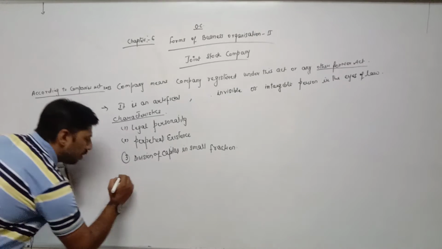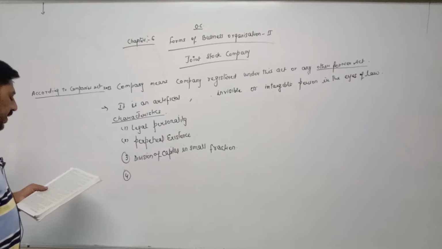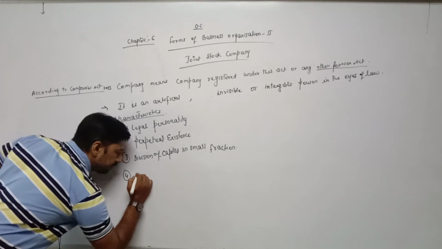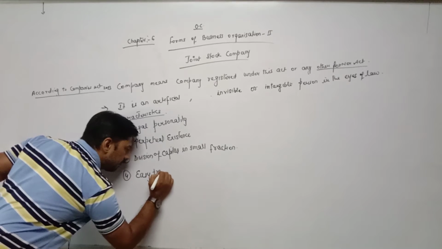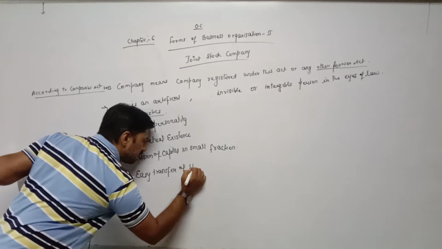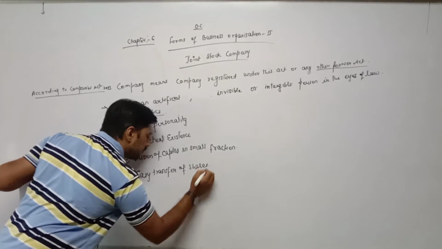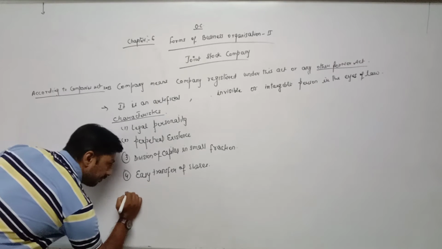Any 6 points of your own choice you can take. Fourth, easy transfer of shares. Fifth one is common seal.